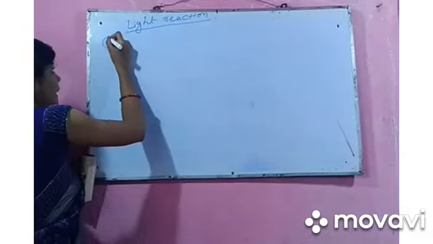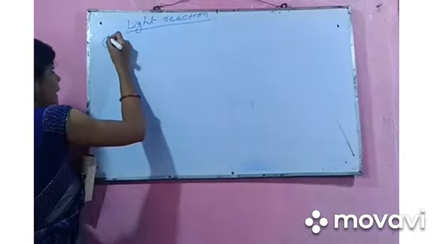Okay students, I explained to you the steps of light reaction. Light reaction is always a light dependent reaction. It takes place in the presence of sunlight. In each and every step of this light reaction, sunlight is very much compulsory. Without the presence of sunlight, no reactions will take place.